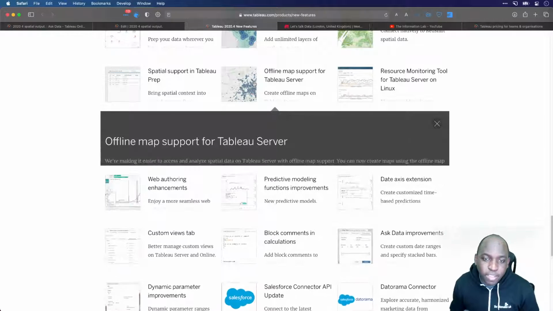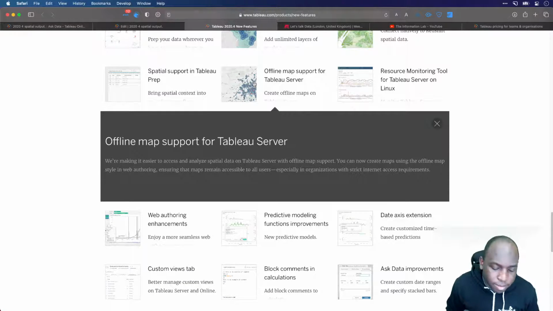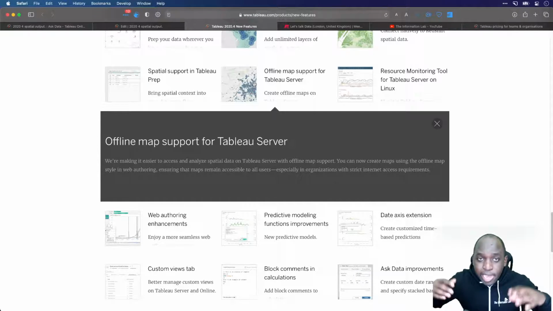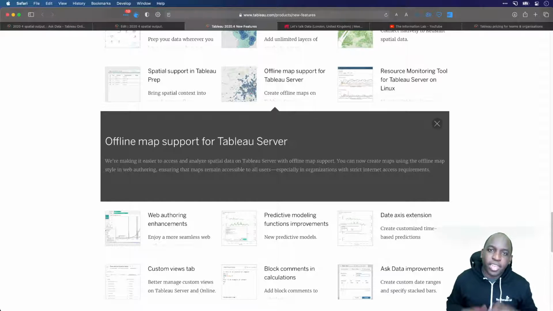The offline map for Tableau Server. This is a quirky one. This is essentially when, let's say you work in a bank, and some banks have this really strict requirement where their Tableau Server is completely air-gapped from the world. What that means is their Tableau Server can't communicate with the internet. It can communicate in their private network, so within the bank, and with other servers in maybe other locations, but it can't communicate with the internet.